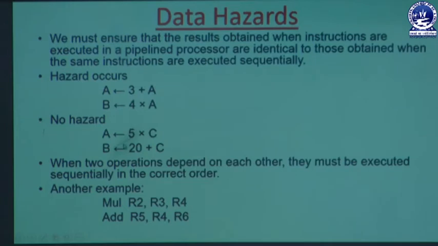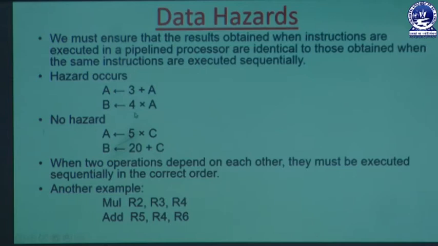And then here you can see there are also 2 instructions, and here are 2 operands, and that is the destination. The operand C is used in both of these instructions, but the value of C used in A and the value of C used in B are the same, and the value of C does not depend on the value of this. Okay, so there is no hazard.